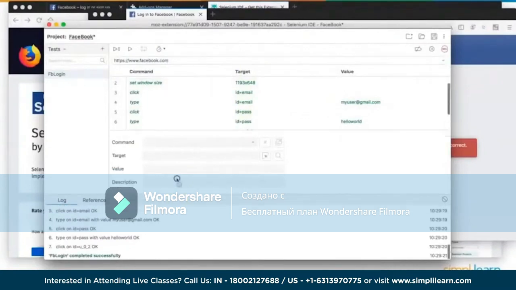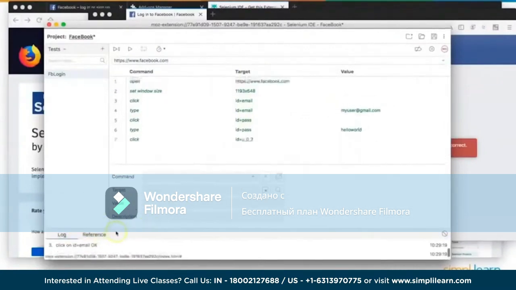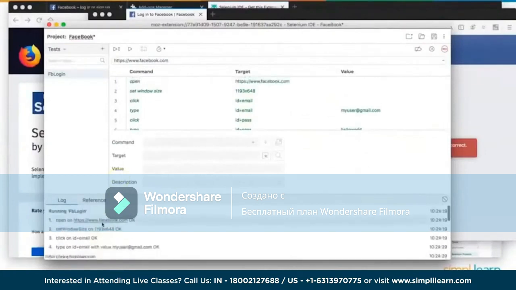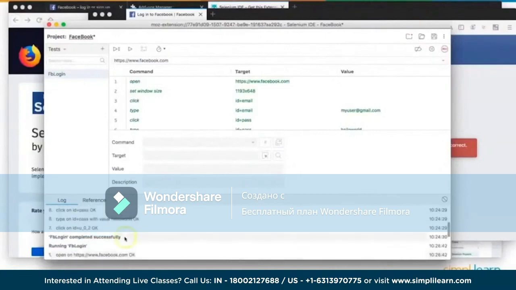And then if you look here, you have something called log and reference. Now log is an area where it records each and every step of your command as and when they get executed. If you see here, it says open https facebook.com and OK. That means this command was executed successfully. After the complete test case is done, it gives you whether the test case passed or failed. In case there is a failure, you'll immediately see this test case failed in red color.